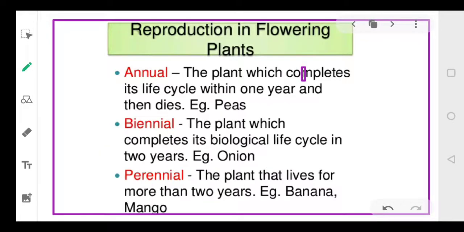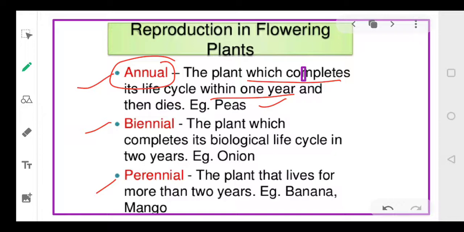Now in case of plants, when we're talking about flowering plants, that is angiosperms, we can divide them into three basic categories. One is the annuals, the plants which complete their life cycle in 1 year. Then they die, for example the peas.